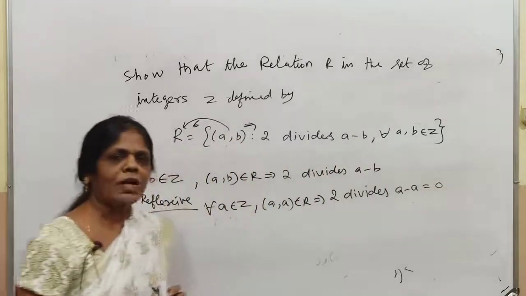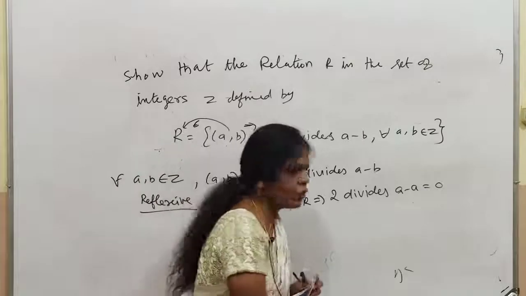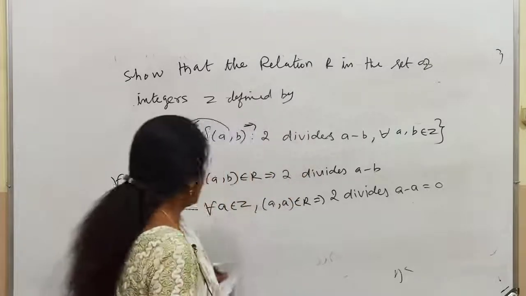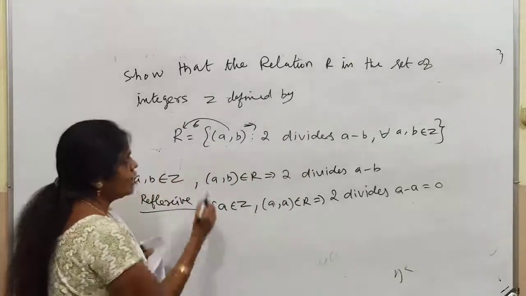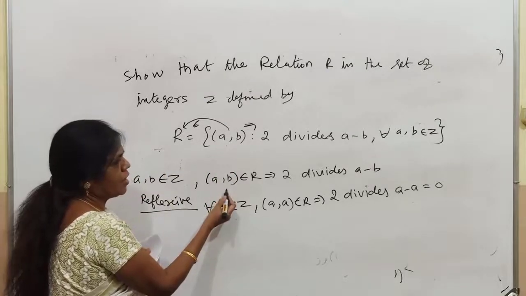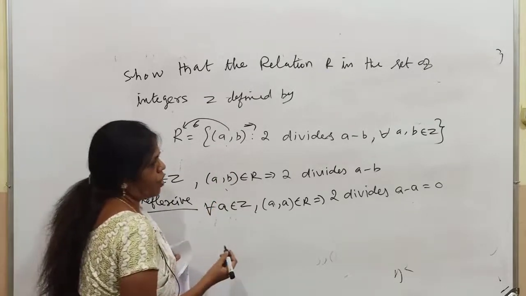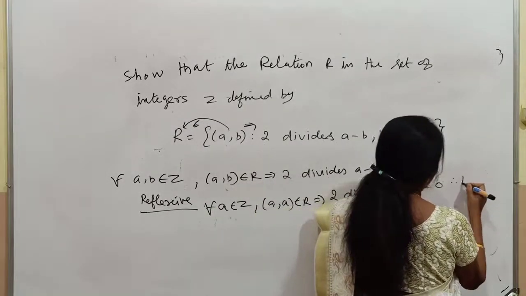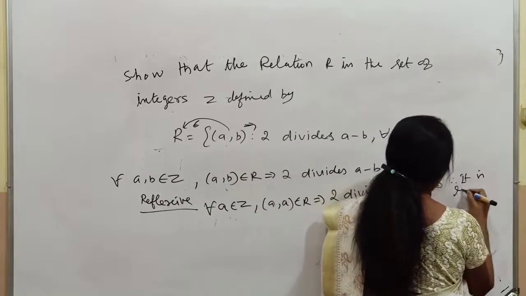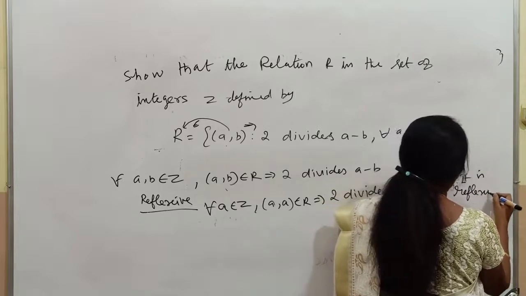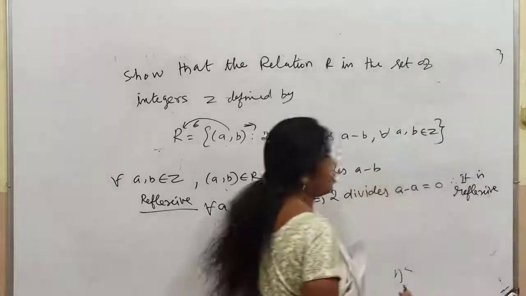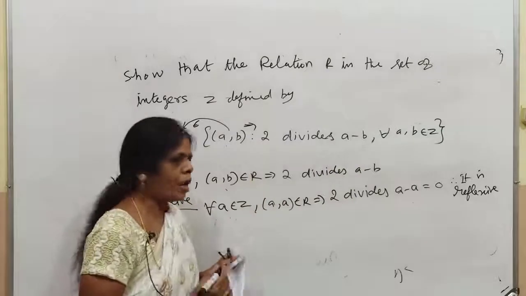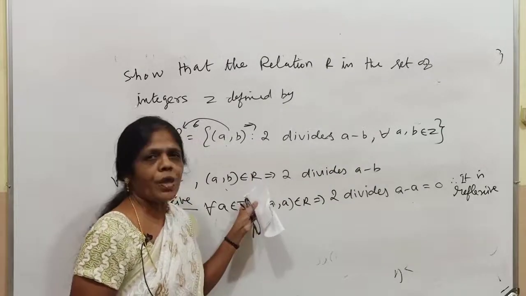So 2 divides 0; all of you know 0 is divisible by 2. Therefore, write the same statement in this form, then it will be easy for you. Therefore it is reflexive. It is for the children who are finding how to write or have any confusion. This is the way you have to write.